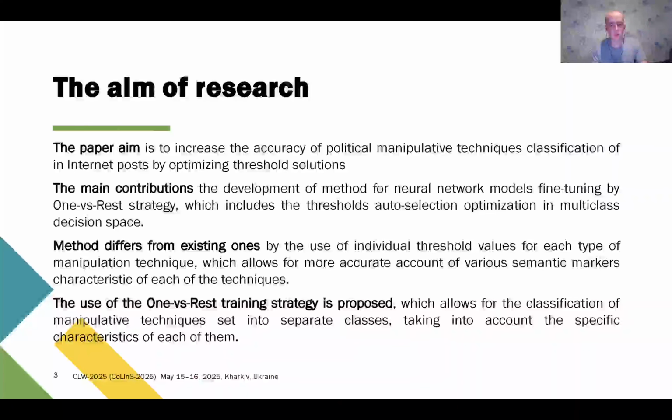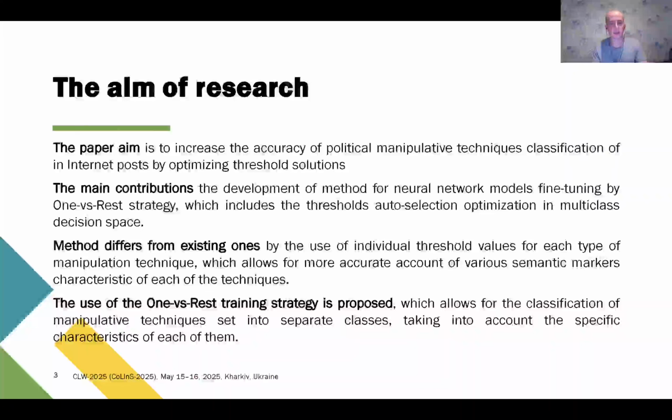The paper aims to increase the accuracy of political manipulation techniques classification in internet posts by optimizing threshold solutions. The main contributions are the development of a method for neural network models fine-tuning by one versus rest strategy, which includes the thresholds auto-selection optimization in multi-class decision space.